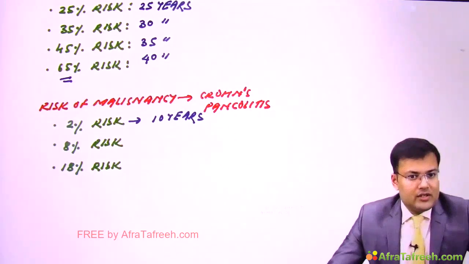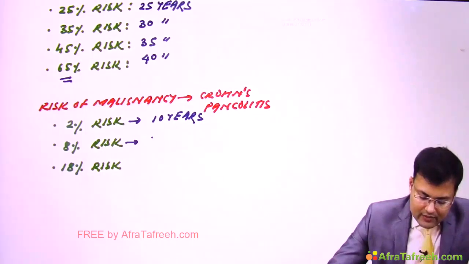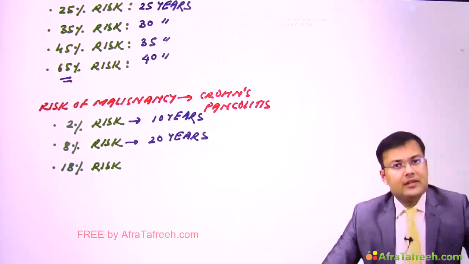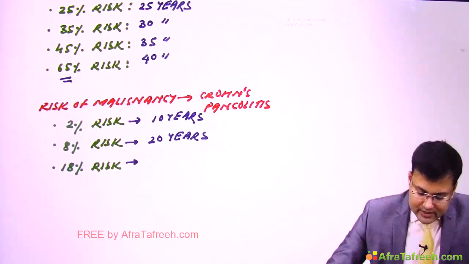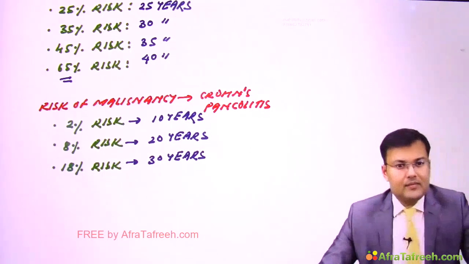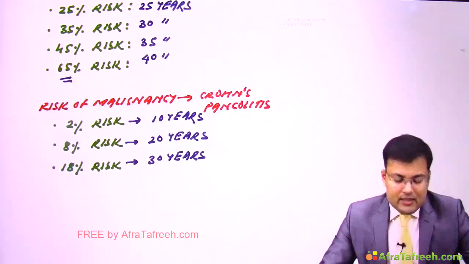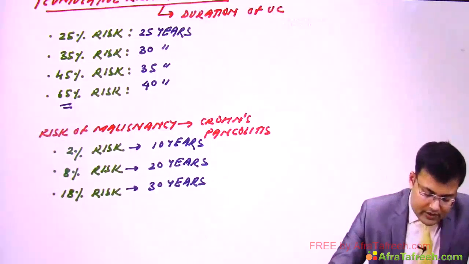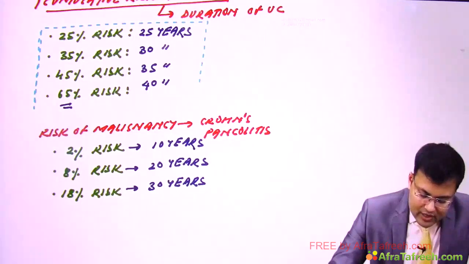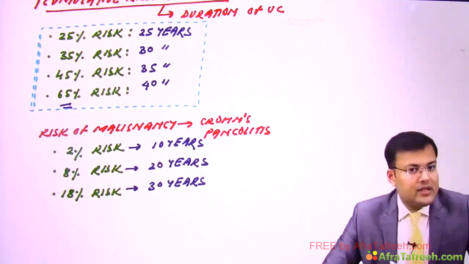After 20 years, this risk becomes 8%. And after 30 years, the risk is 18%. Both of these questions are asked, so you have to remember the percentage and the duration.